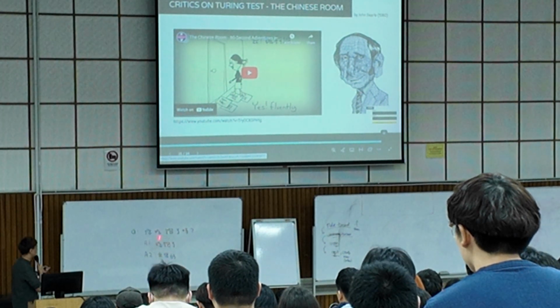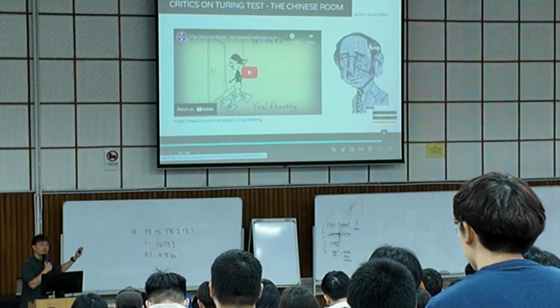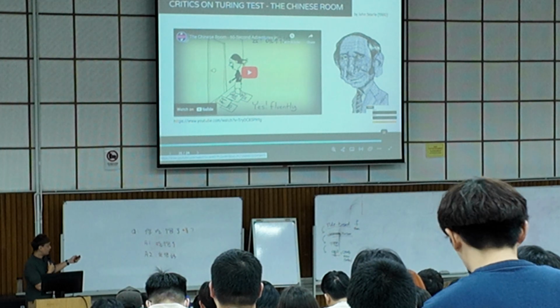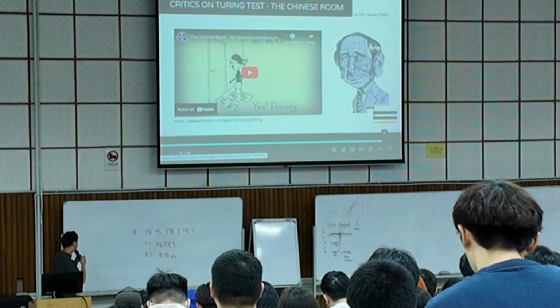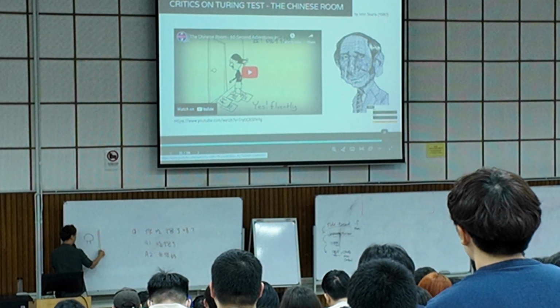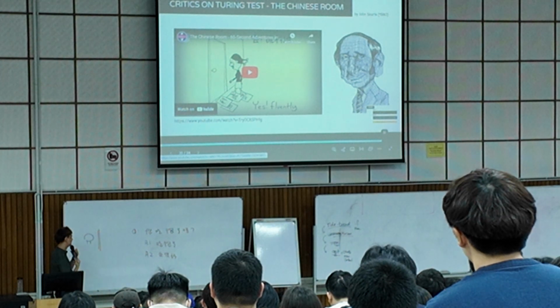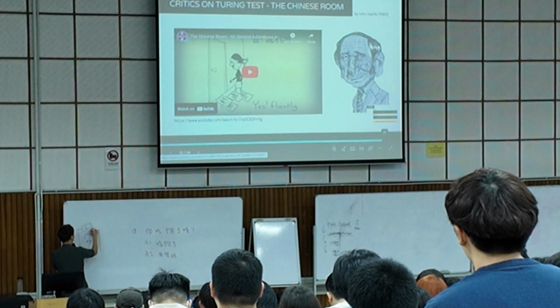This does not match with this, so this is not the answer. So John Searle came up with this idea, where he tried to put a fellow who doesn't understand Chinese at all, for example Melvin, inside a room. Inside this room there is a rule box in Chinese.